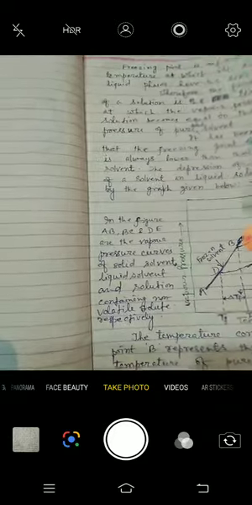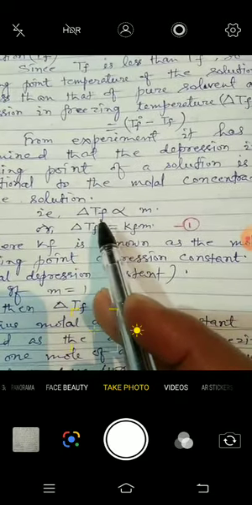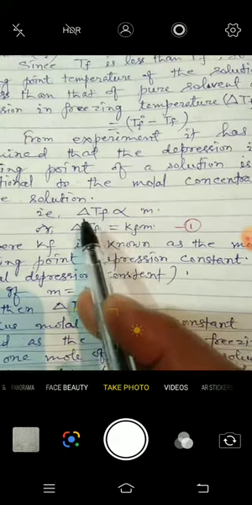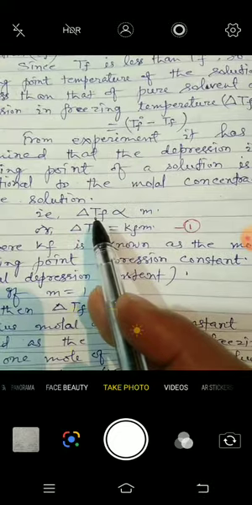The depression in freezing point is also proportional to the molality. In the case of elevation of boiling point it was delta Tb, and in the case of depression in freezing point it is delta Tf.